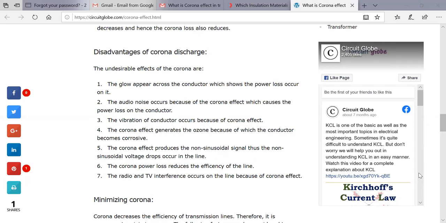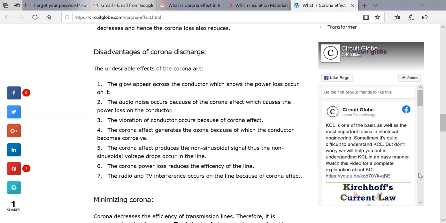So the disadvantage seven. The second one: the audio noise occurs because of the corona effect, which causes power loss in the conductor. Vibration is also a factor. Vibration of the conductor will occur whenever the corona effect is there, so vibration will also be a disadvantage.